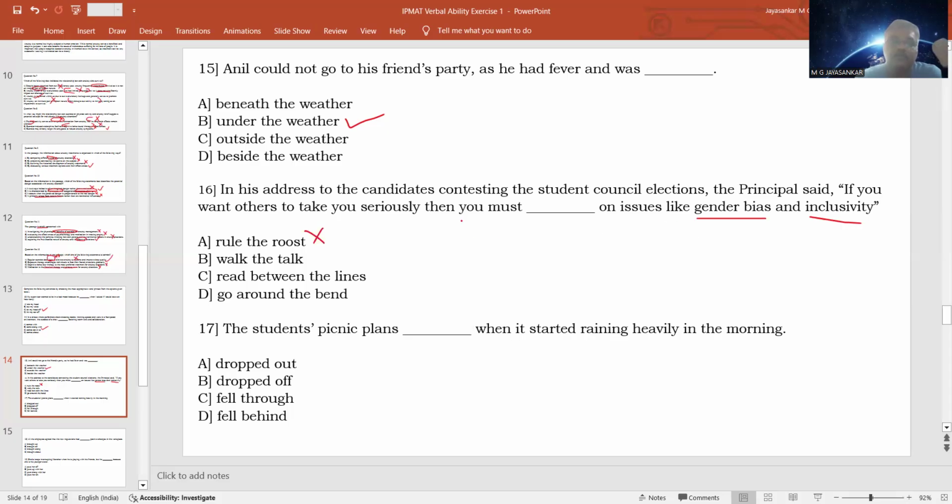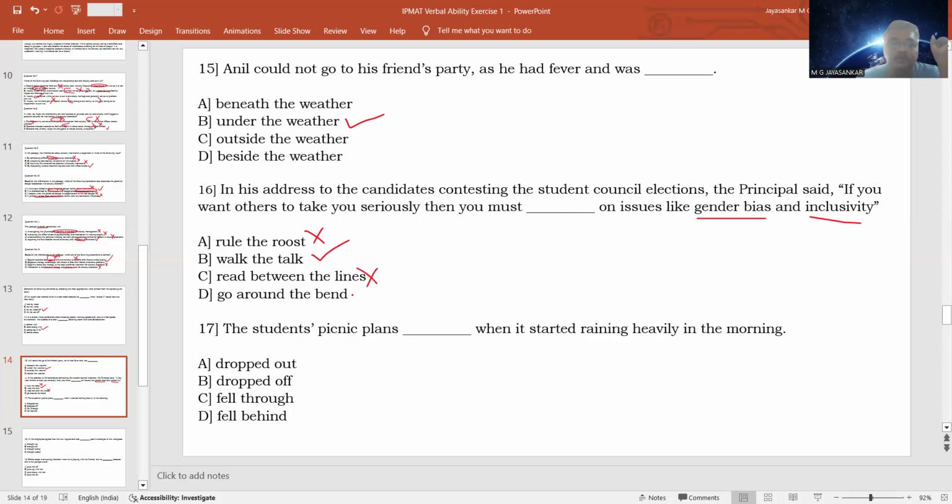So that is when people will take you seriously. Anybody can talk about issues like this, but when you do something concrete, when you act on issues like this, then people will take you seriously. Walk the talk is the correct answer. What is read between the lines? To understand something that is not clearly written, to understand something that is implied, that is reading between the lines. This is not the proper answer.